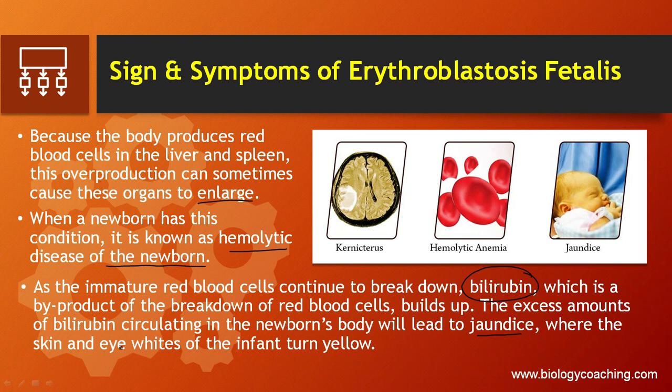So actually, the RBCs are destroyed, and that results in the anemia. And what is there for the jaundice? The increased amount of bilirubin, because the immature red blood cells continue to break down, and this bilirubin, a byproduct of the breakdown of red blood cells, accumulates. The excess bilirubin circulating in the newborn's body leads to jaundice, where the skin and eye whites of the infant turn yellow. So the condition arises due to these reasons.